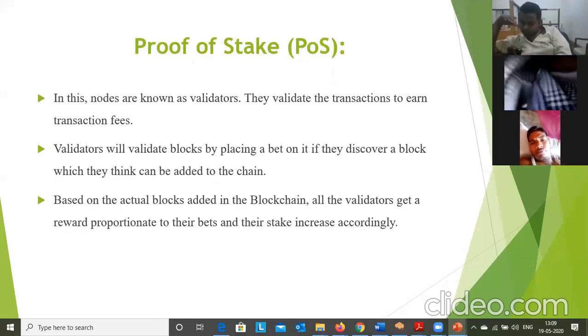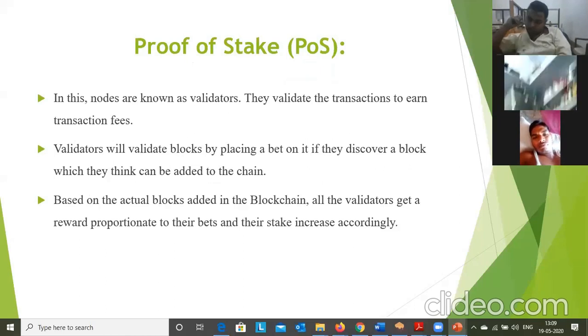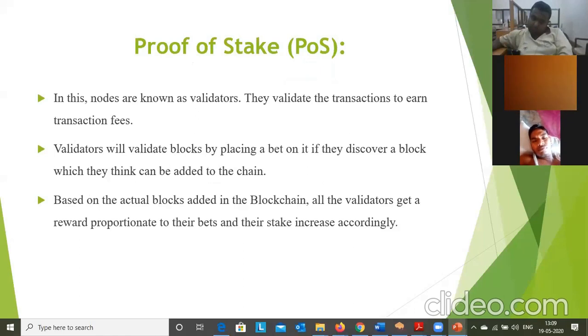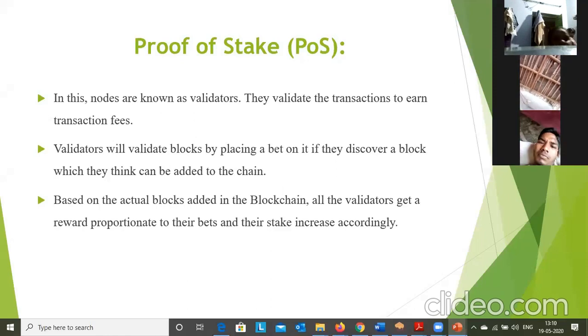And proof of stake is also a different consensus algorithm. Compared to proof of work, this is different, as the miner is not going to use any computing resources. Here the blockchain nodes themselves behave as validators. So what will the blockchain nodes do? They will bet on that particular transaction and try to solve the unconfirmed transactions. For that they will get a reward like the transaction fee. That is proof of stake.